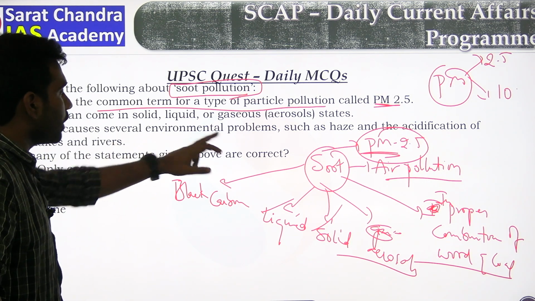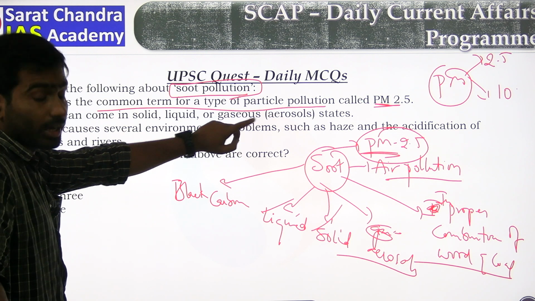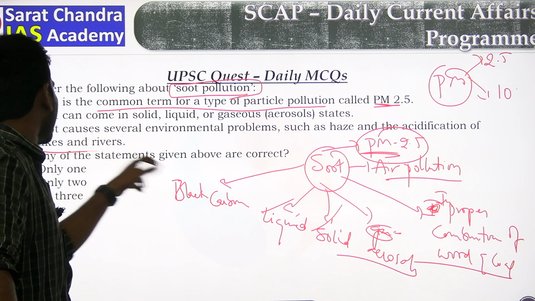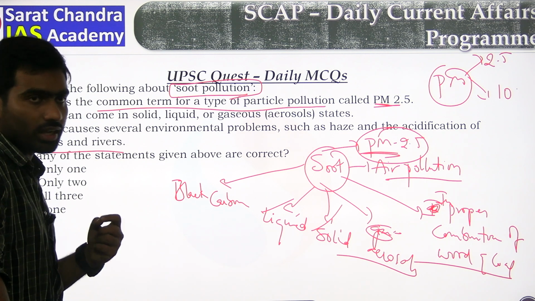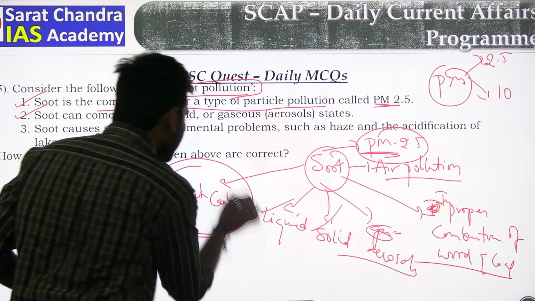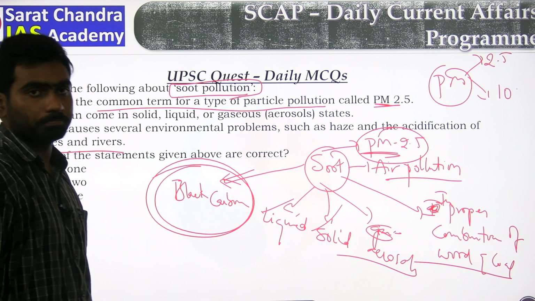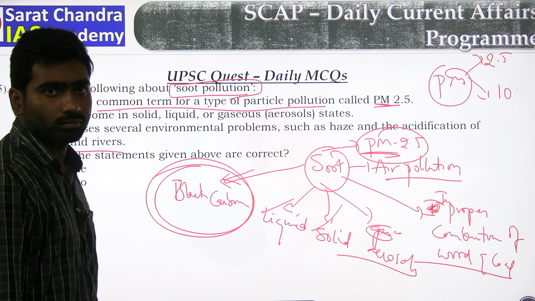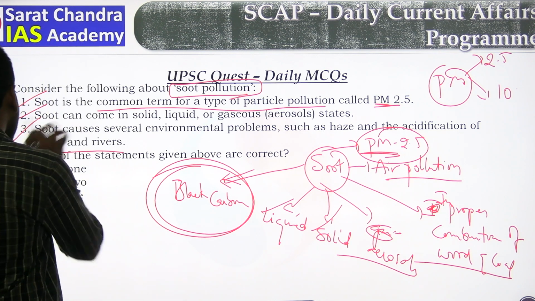Soot causes severe environmental problems such as haze. It may lead to the development of haze and acidification of lakes and rivers. Acidification of lakes, it is the major byproduct of black carbon. Yes, it leads to an increase in acidification. So this statement is also correct.